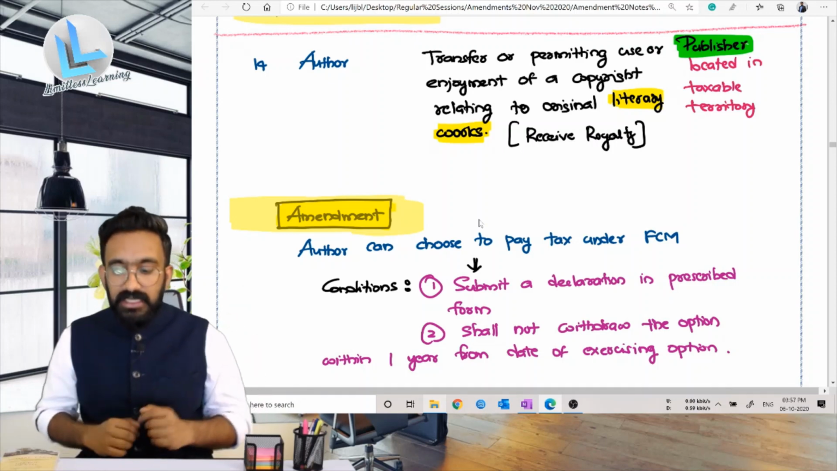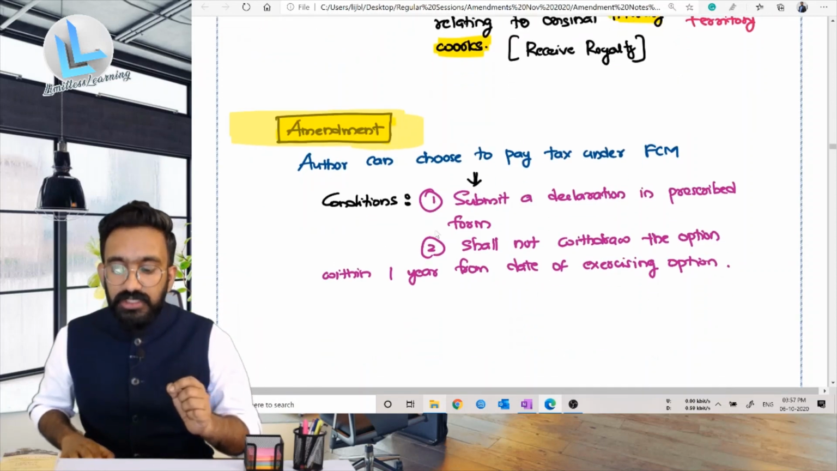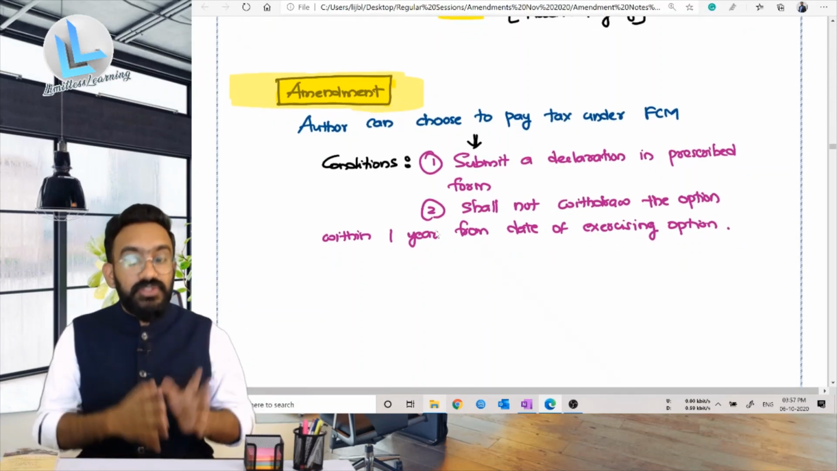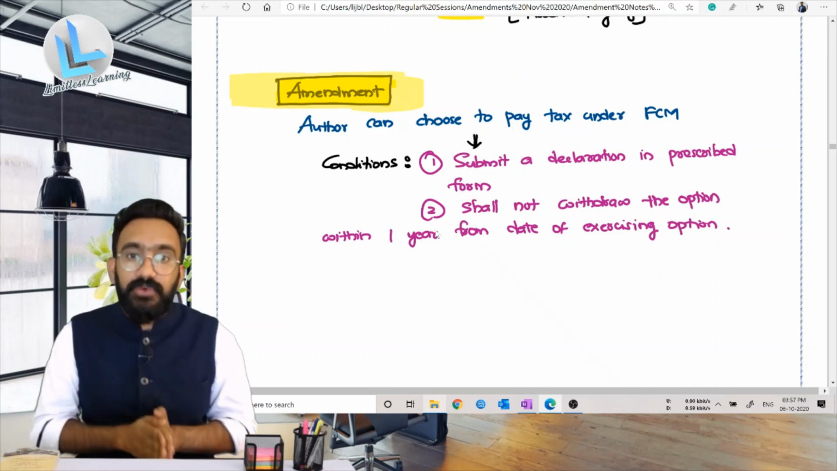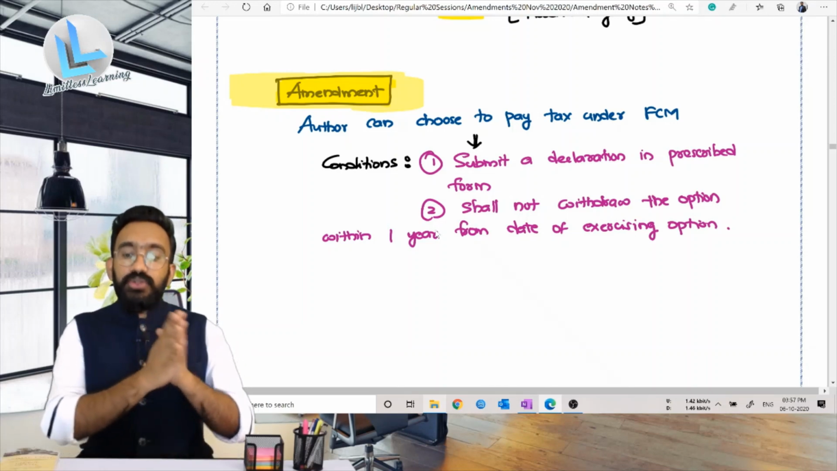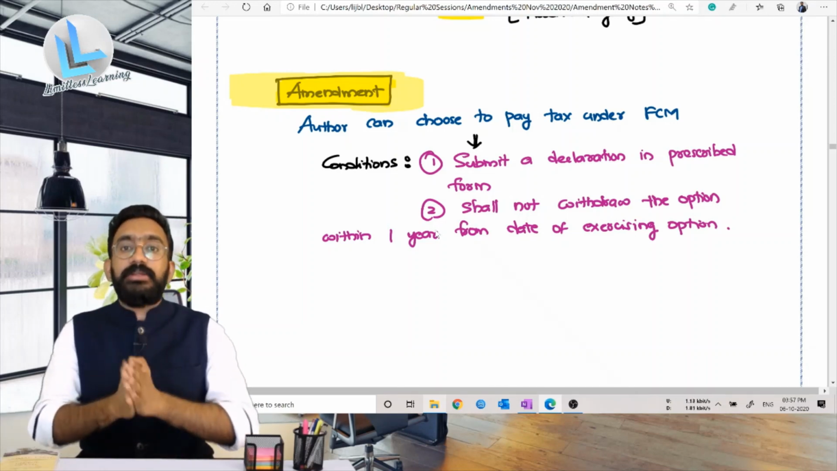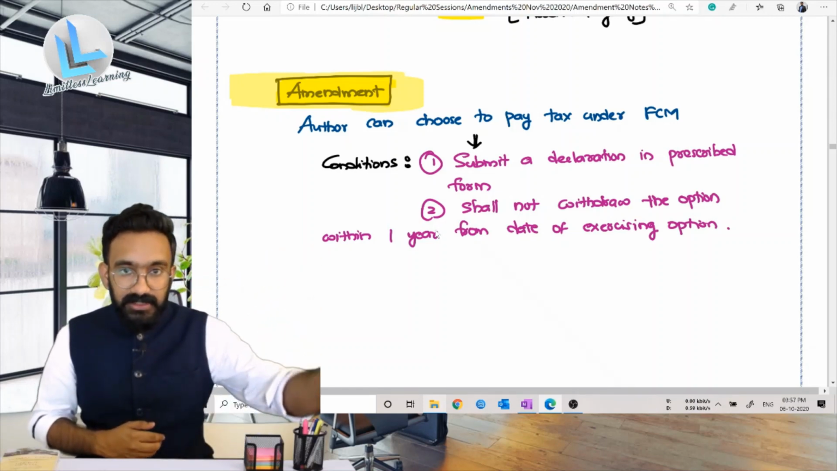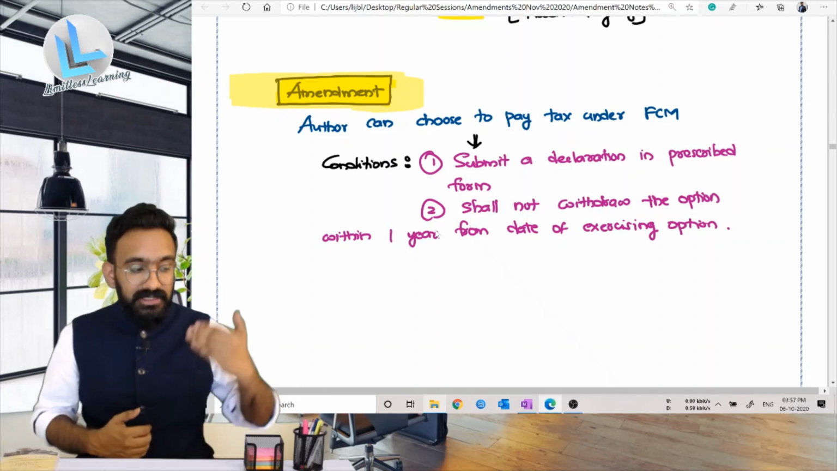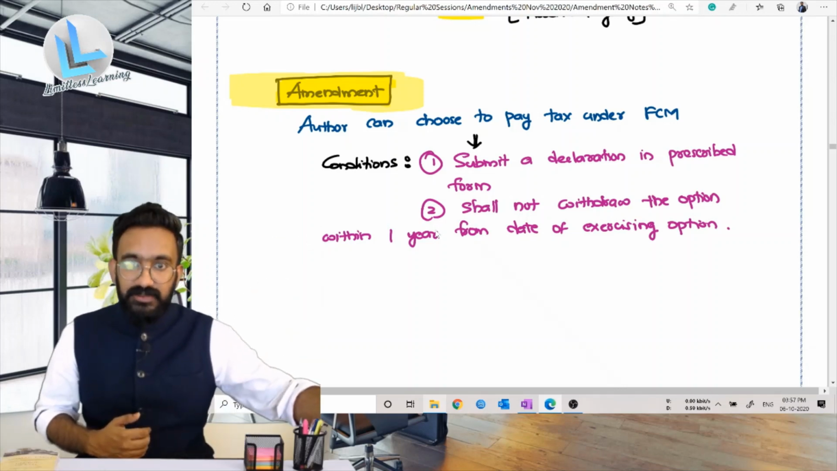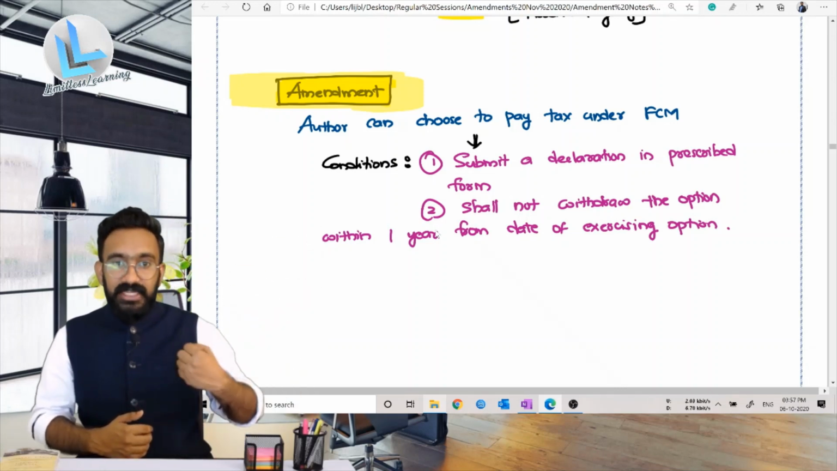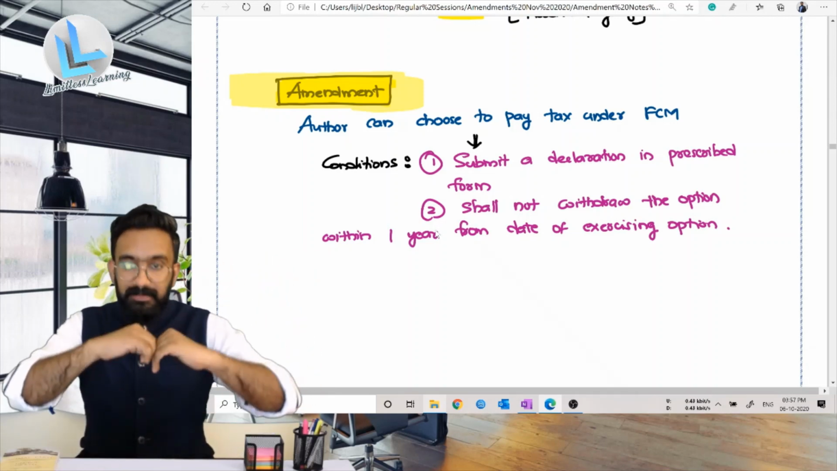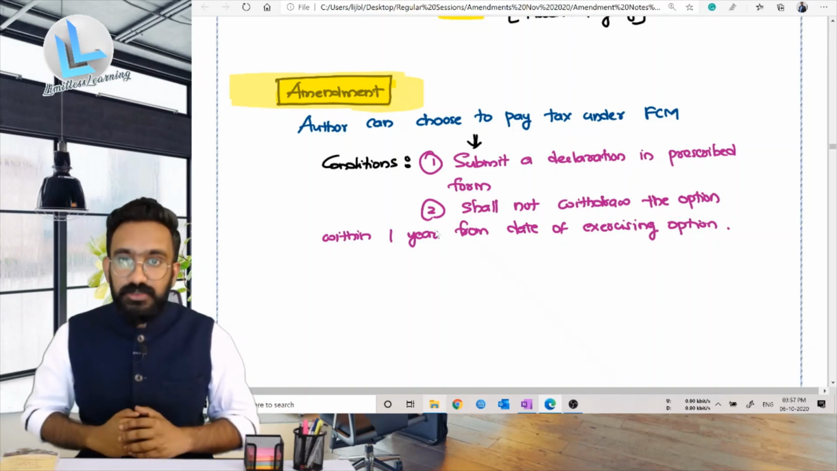That is the amendment. Now the author can choose to pay tax in the forward charge mechanism. There are two conditions to be satisfied. They'll have to submit a declaration in the prescribed form that they want to opt for forward charge mechanism. The moment forward charge mechanism is applicable, the author will have to bill the publisher. For example, if Chetan Bhagat, 10 lakh plus GST has to be billed. And that amount will be paid including GST by the publisher to Chetan Bhagat, and then he will separate the GST and he'll have to pay under forward charge mechanism.